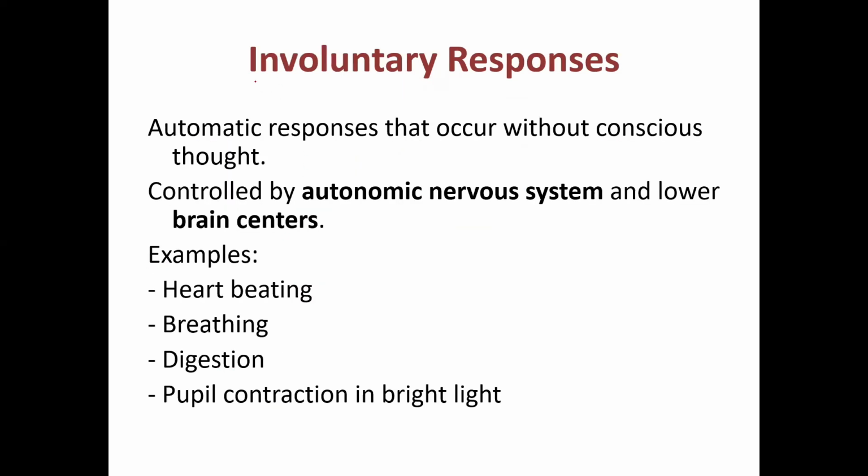Come to the other response, involuntary, or non-voluntary, responses. These are automatic responses that occur without consciousness. I am sitting on my chair, and I don't think now it's time to take a breath, or time to release hormones from my glands. It's an automatic action controlled by the autonomic nervous system, ANS, which is part of the peripheral nervous system we discussed already. Examples: heartbeat, breathing, digestion, pupil contraction in bright light.